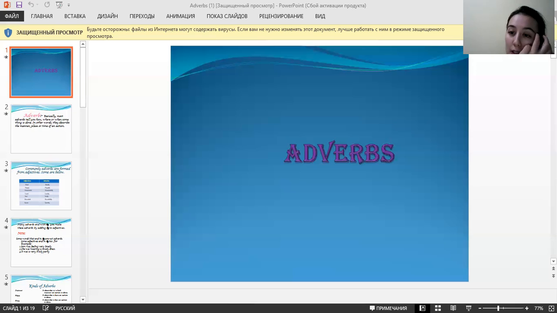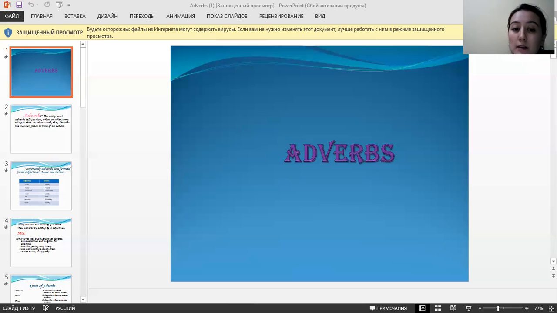So adverbs of place, let's start from this type of adverbs. Of course it answers the question where. It describes a place. The boys are playing upstairs, or the dog is in the garden. We are going to New York City on our school trip. It's very sunny but cold outside. So it can be one word, or it can be more than one word. If the adverb consists of only one word, it is an adverb. If it consists of two or more words, this is called an adverbial phrase.